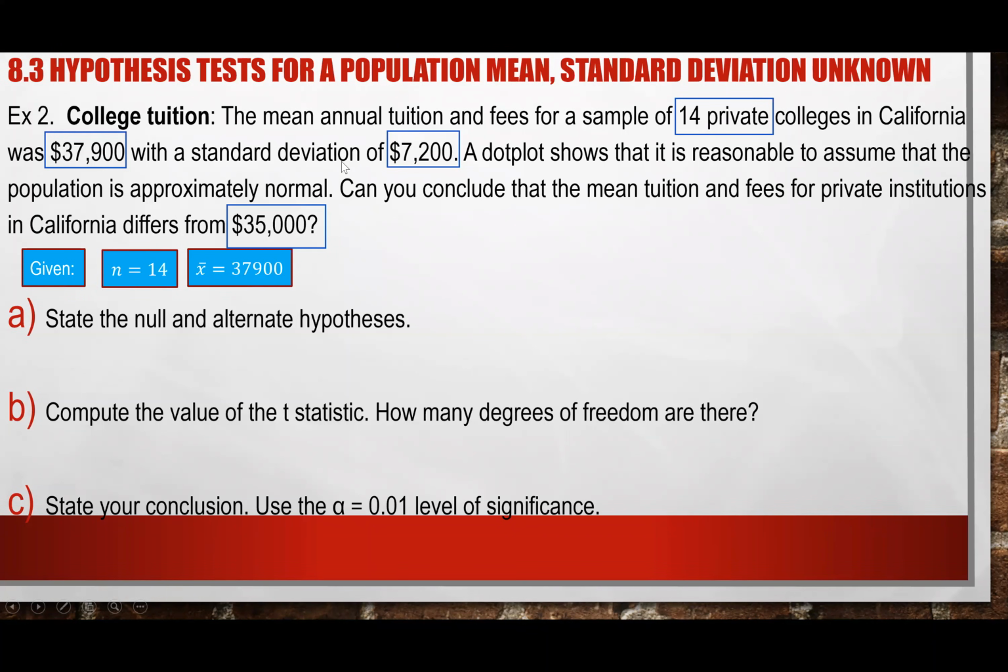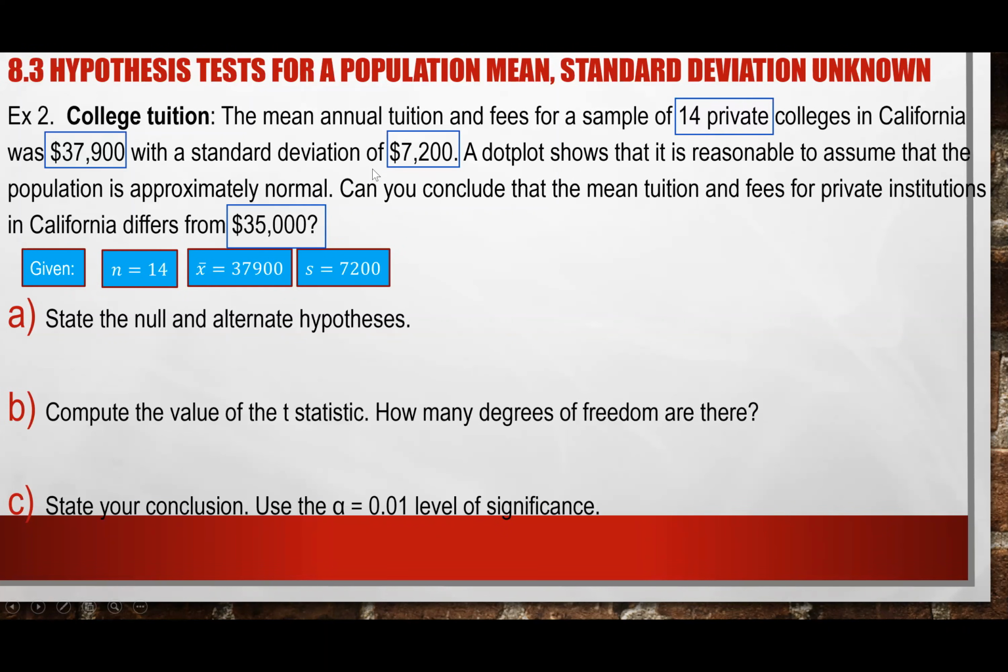With the standard deviation, I told you guys last time, unless they spell it out as population standard deviation, or they give you the sigma, this standard deviation is the sample, the S, right? So again, we have this mean for this sample along with the sample standard deviation.